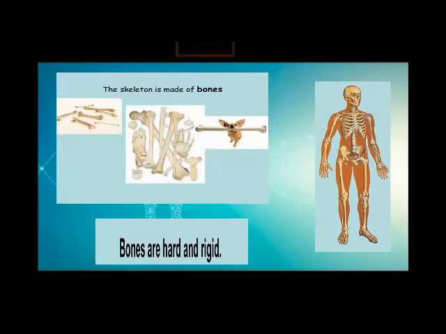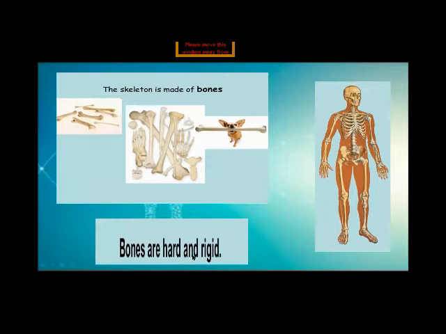Now, in this picture, the skeleton is made up of bones. There are different types of bones. You can easily observe in the very clear picture the different types of bones. They make the skeleton. Okay. Yes. This skeleton is made by different types of bones.